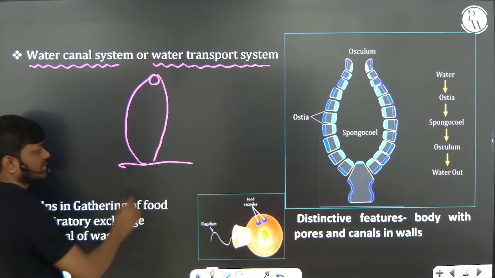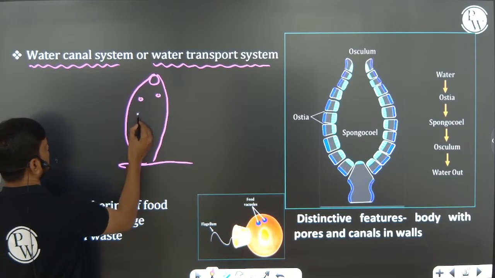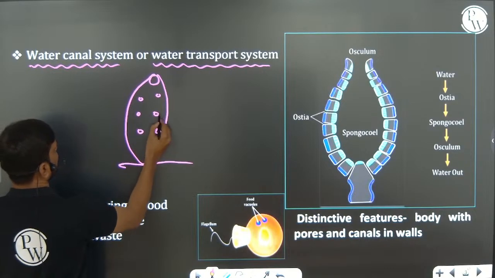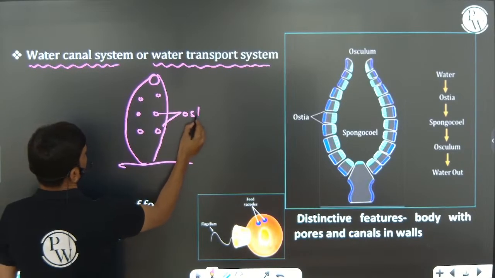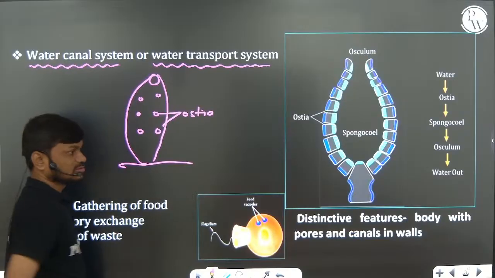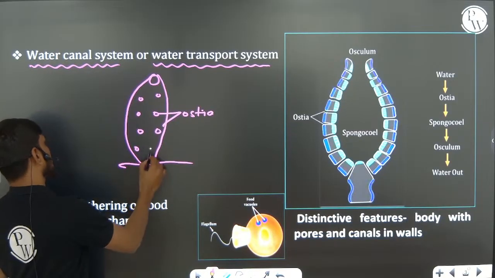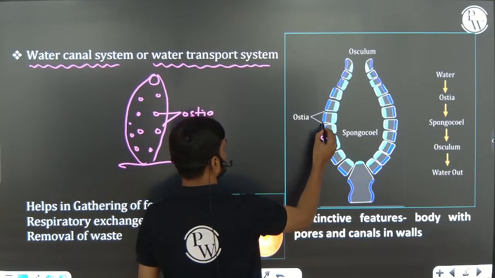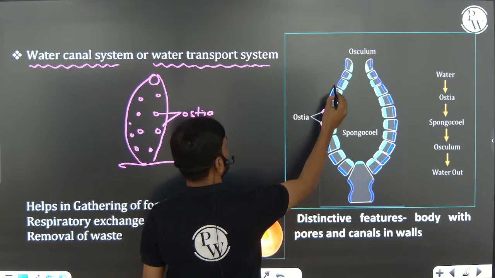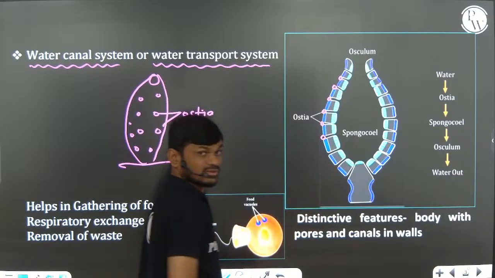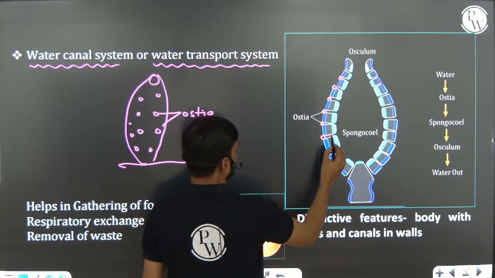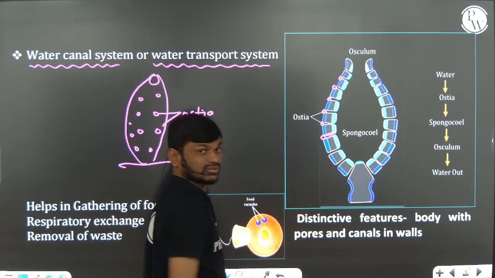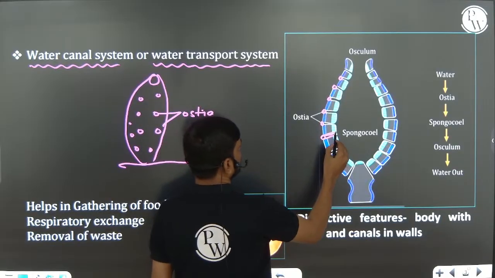The entire body is surrounded by small openings. These small openings we are calling ostia. That's why we are calling them pore bearing animals. You can see these are ostia on the surface of the body. The ostia open into a canal, and that canal opens into a cavity.